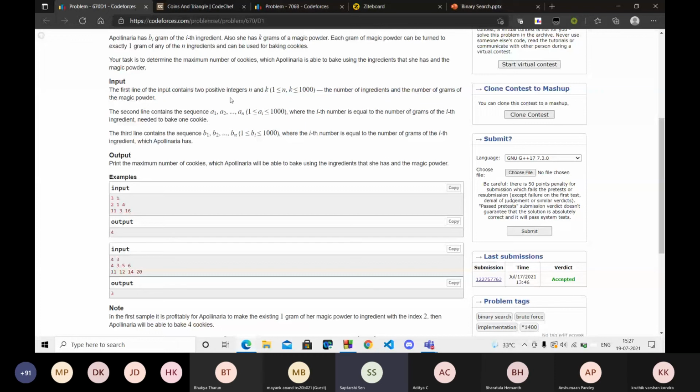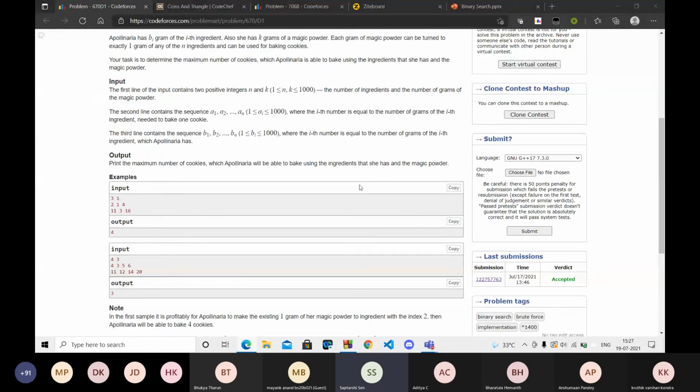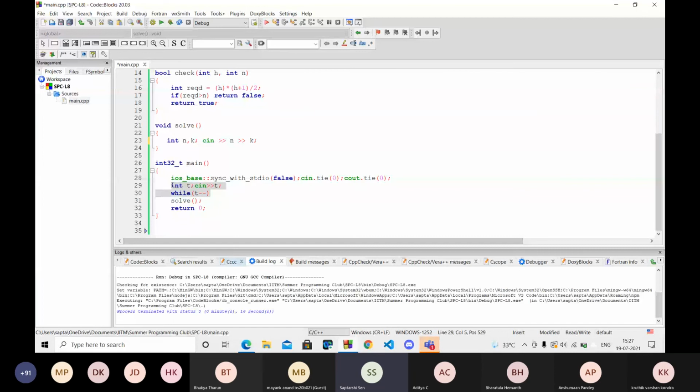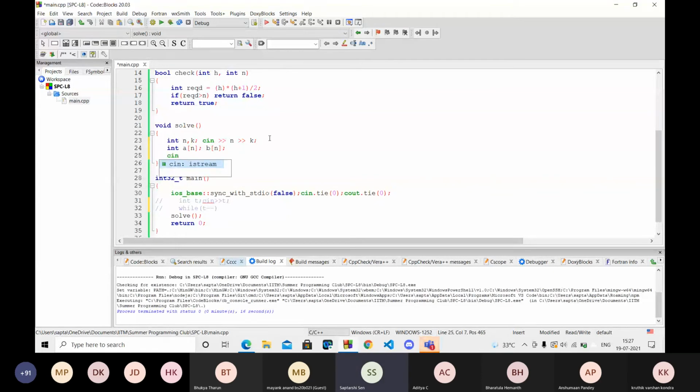Let's check the input. The input contains 2 positive integers, N and K. There are no test cases, so let me just comment this part out. Again, I have to create 2 arrays.